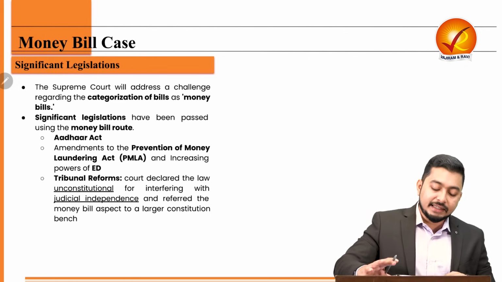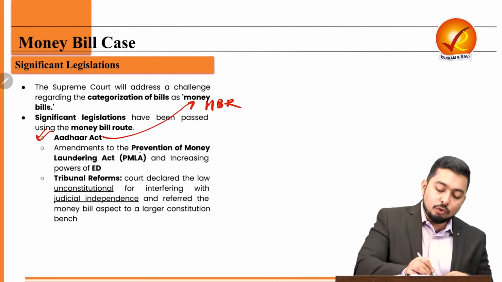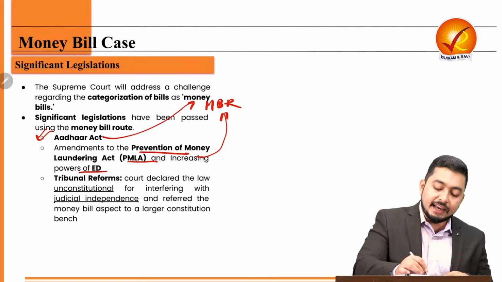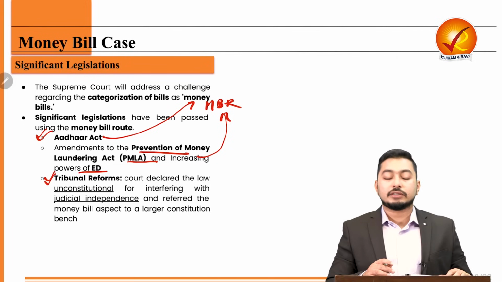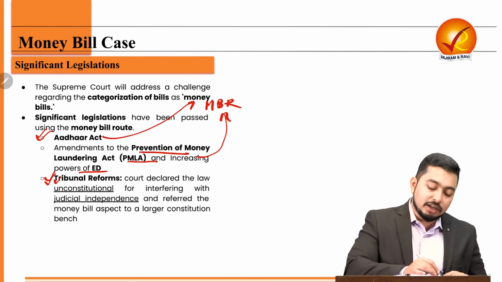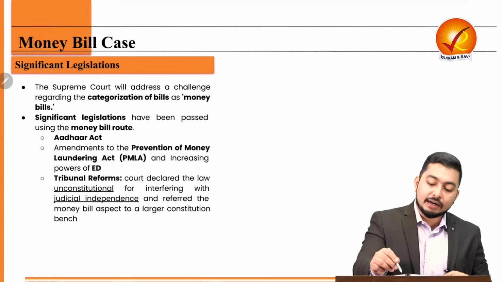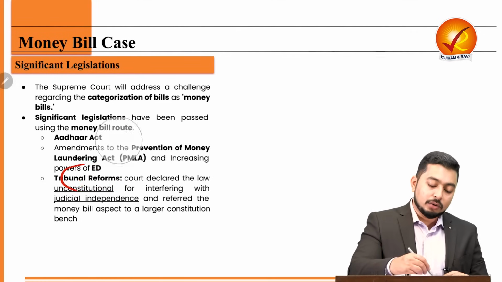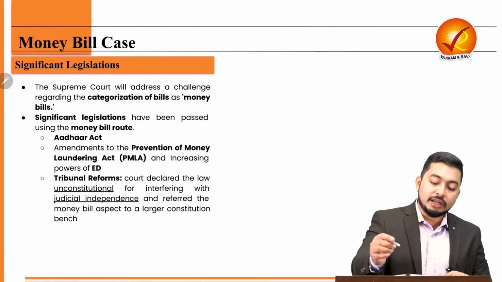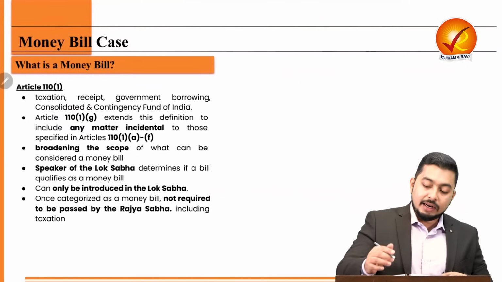Now, what are the significant legislations? So, the Aadhaar Act was coming through the money bill route. Then we had the amendments to PMLA and increasing the powers of ED, again money bill route. Then multiple tribunals were merged and many tribunals were completely removed, and this was again challenged. And this, the Aadhaar Act, the Money Laundering Act, all of that were passed, but the tribunal reforms, they were stuck. Why? Because on the grounds of constitutionality, and that is why these cases will be heard in the money bill case.